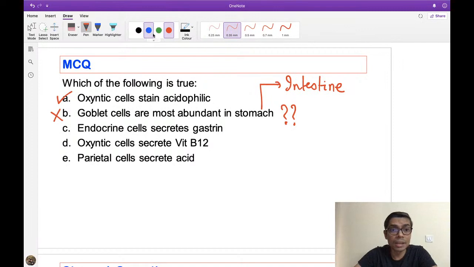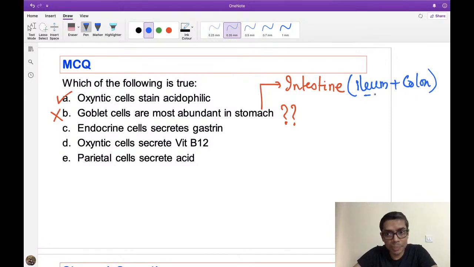So goblet cells are mostly present in the intestine, mainly at the level of the ileum as well as the colon. They are present throughout the intestine, but mainly in the ileum and colon. And obviously all of you know that the goblet cell is the mucus secreting cell. Inside the stomach, mucus is secreted by another cell.